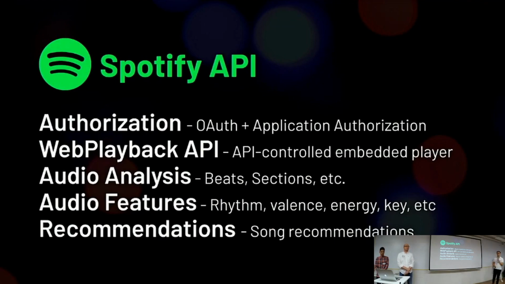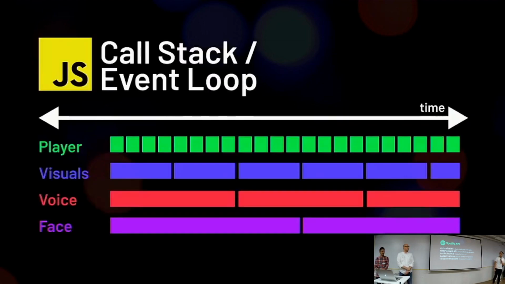We also use the Audio Features API, which is also another type of analysis that Spotify allows us to use that gives us different information like rhythm and valence and energy and key. And we devised our own algorithm in order to analyze that and basically compare that to whether or not we think the song is sad or happy. We use this information to create the matching algorithm that we use to match it up with the song. Lastly, of course, we use Spotify's recommendations API in order to get recommendations based on your own preferences. So how does this app really work, and how does all this come together?